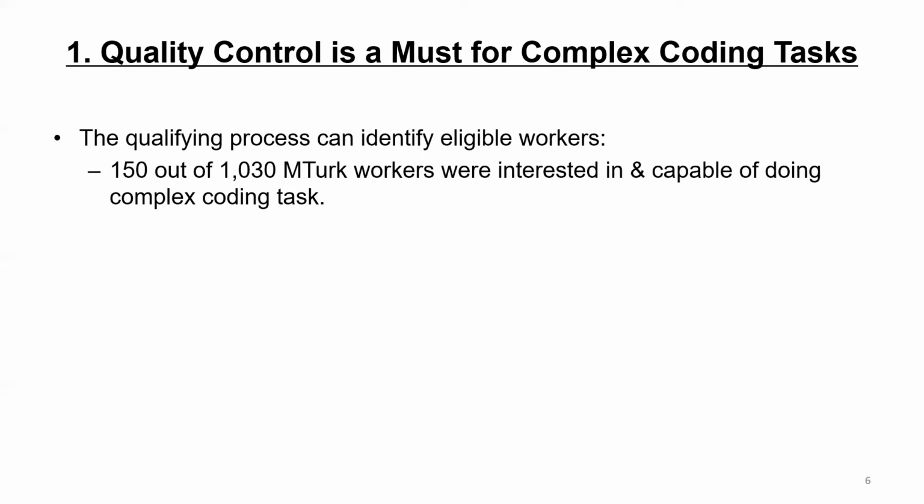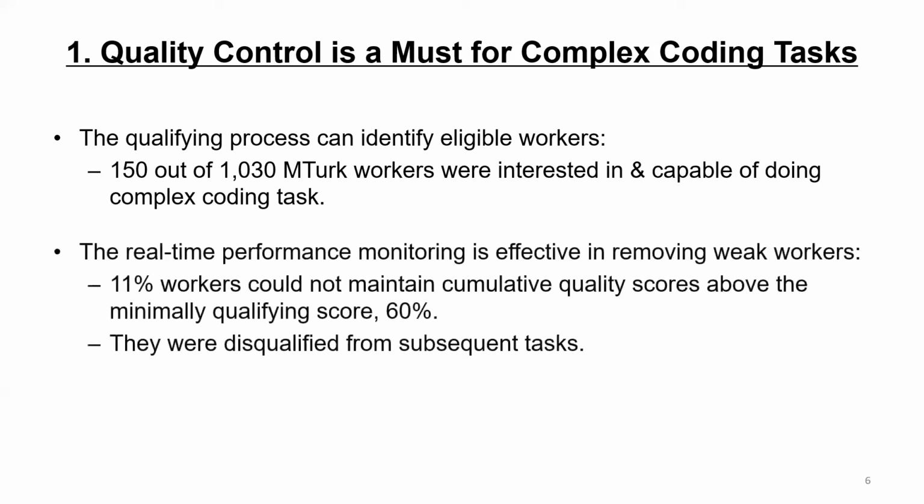It's very important to select a pool of committed workers and increase the quality of the collected data. And second, the real-time performance monitoring mechanism is effective in removing weak-performing workers. Our analysis showed that about 11% of the total workers were not able to maintain their accumulated quality scores above the minimally qualifying score and were subsequently disqualified from the task.